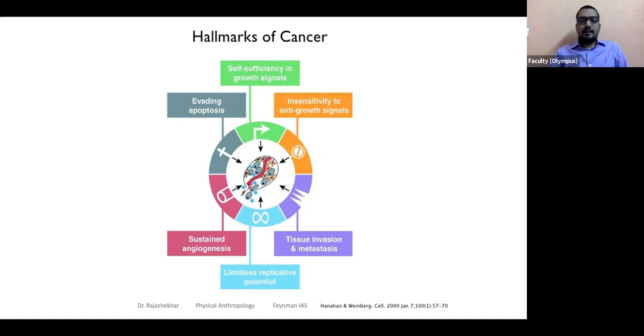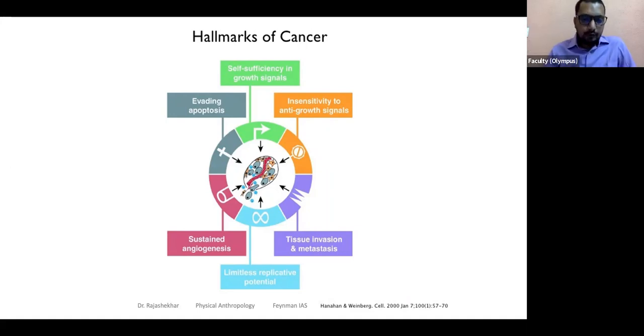So mutagens like chemicals, and we talked about UV radiation, sometimes viruses. They can cause these mutations, and mutations can cause cancer.